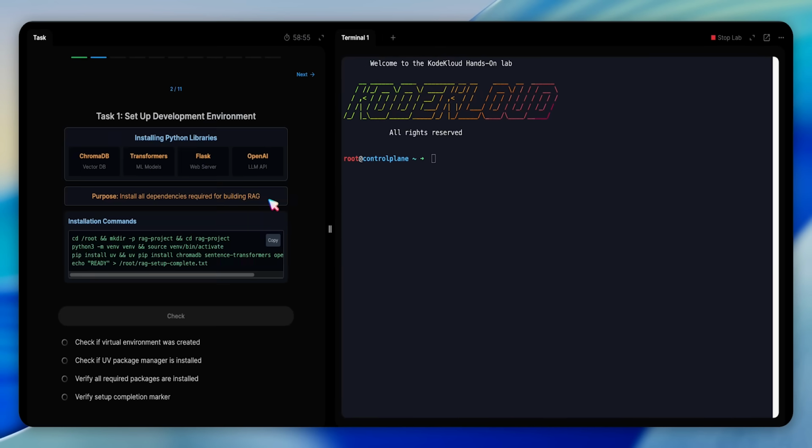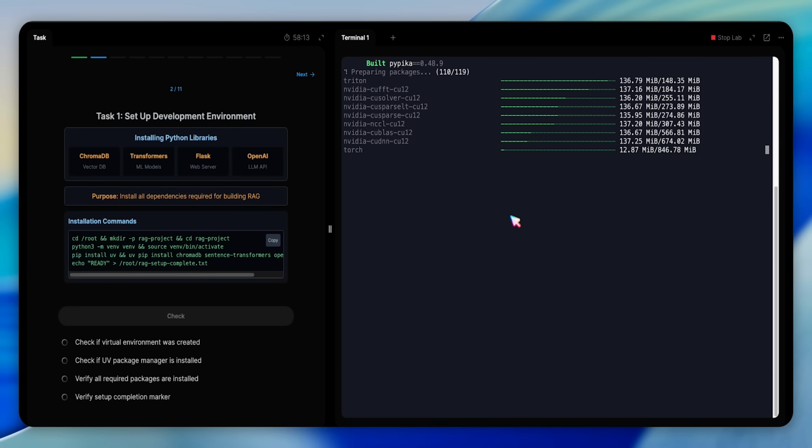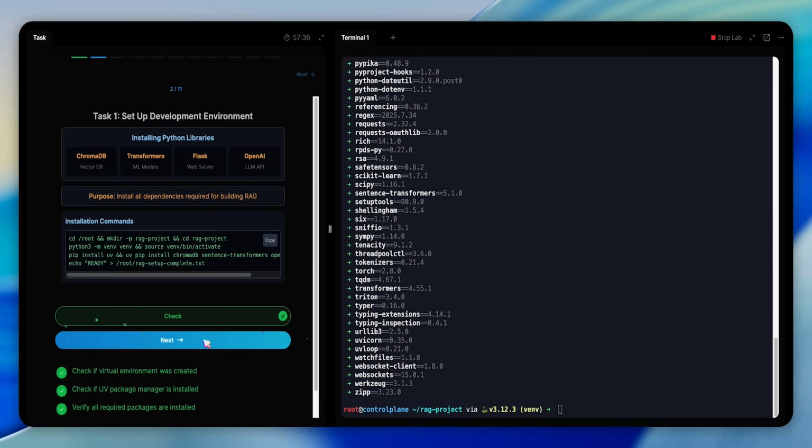In the first question, we're asked to set up a development environment. I created a Python virtual environment, activated it, installed UV, and then pulled in ChromaDB, Sentence Transformers, OpenAI, and Flask. A tiny marker that says ready confirms that I'm set. The tests check the venv exists, UV is available, and all 4 packages are installed, nice and clean.